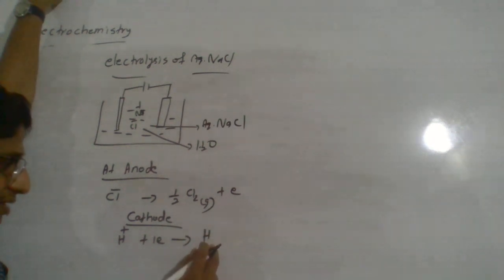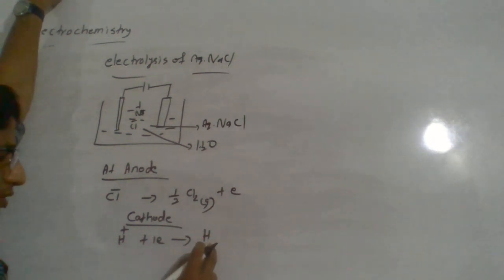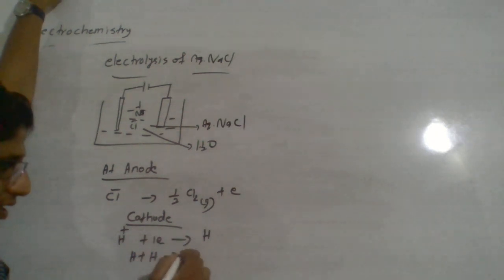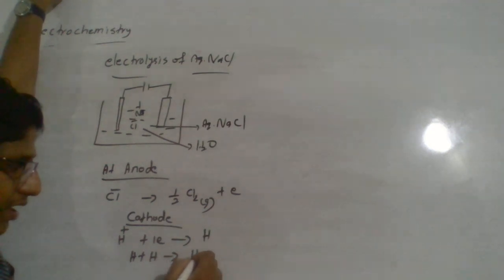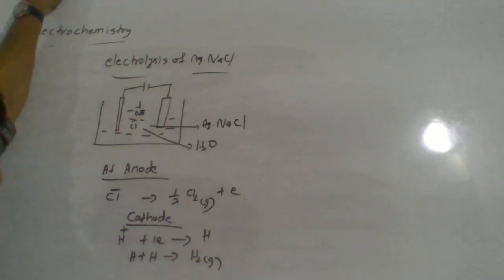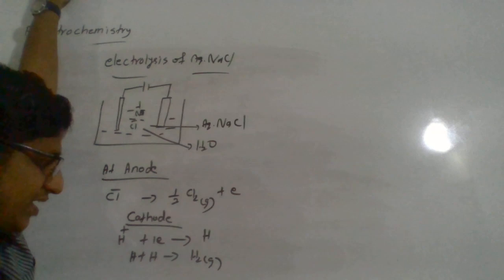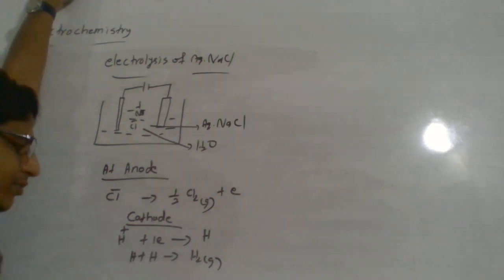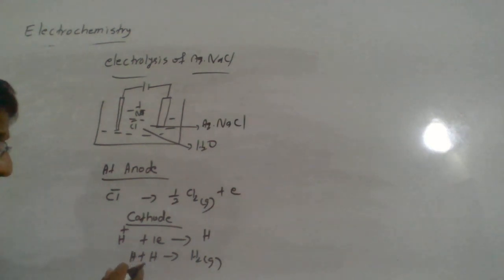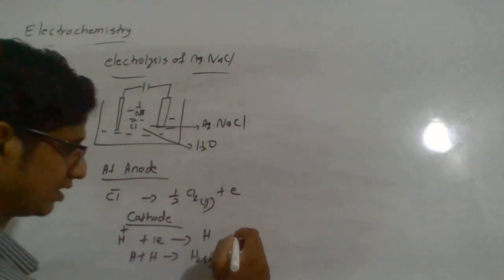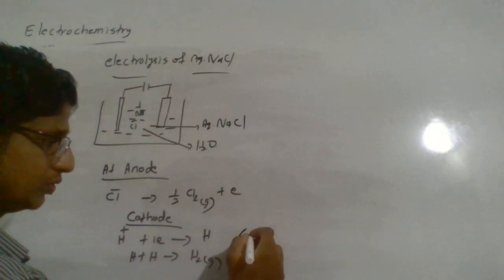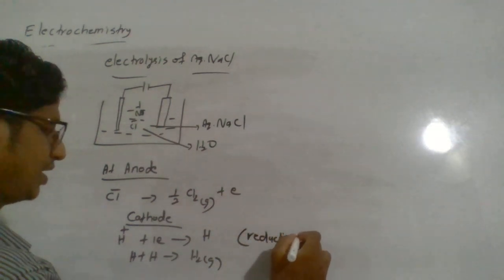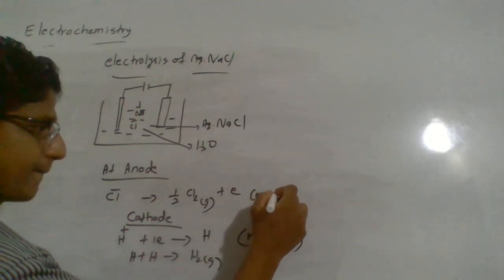We know the hydrogen atom is not stable. So here also you will see the hydrogen atom quickly combines with another hydrogen atom to form hydrogen gas. You can represent it like this as well, because monoatomic hydrogen is unstable, so it will combine with another hydrogen atom to form hydrogen molecules. So here the hydrogen ion gets reduced, that is reduction. At cathode reduction takes place, at anode oxidation takes place.